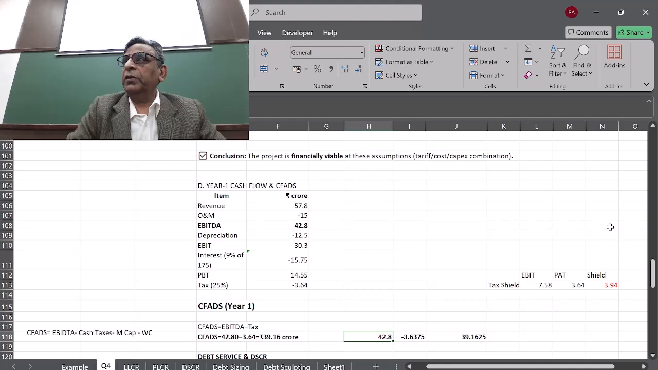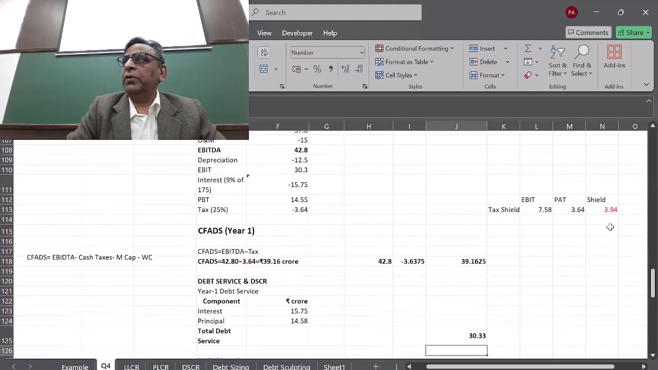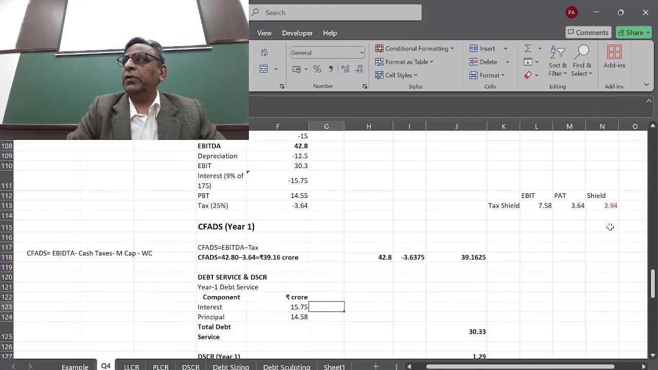42.8 is the CFAT minus the tax, so you get this CFAT of 39.16. Okay. So the debt coverage ratio would be, your interest is 15 crores and your principal is 14 crores, which is given at the top. So you add them up. So your total debt service is 30.33, whereas your cash flow CFAT is 39.